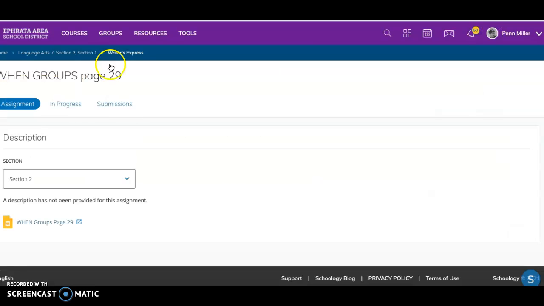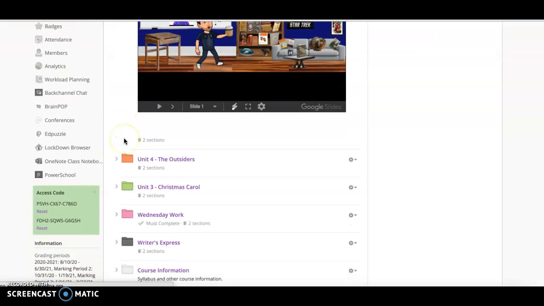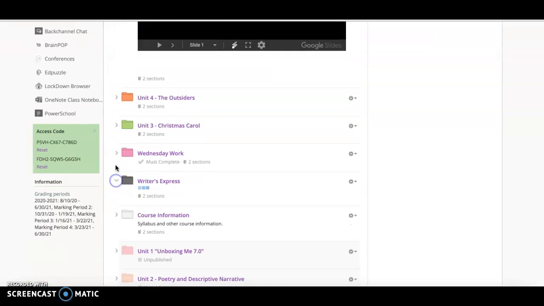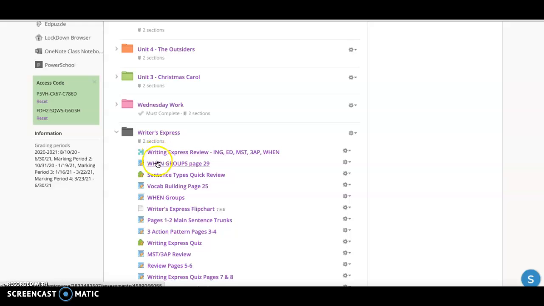Just the two things, the quiz, as I said, the little quiz, it's a very short quiz, hardly even counts as a quiz, and then when groups. Both of these are going to be graded, and both will count towards the third marking period.